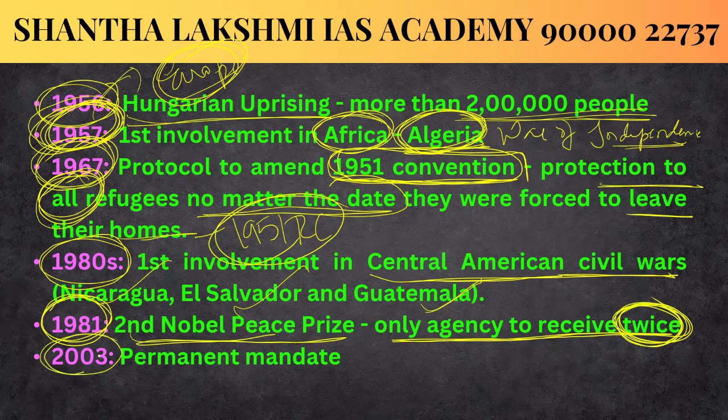And in the year 2003, it was given a permanent mandate. Before 2003, the UNHCR mandate was renewed for fixed years. But in 2003, the permanent mandate was given, to solve the problems of refugees as long as refugee problems exist. So this is all about the UN High Commissioner for Refugees.